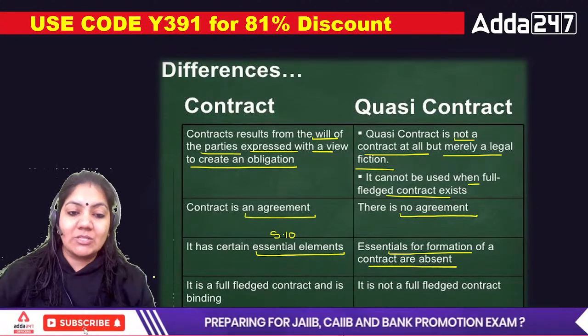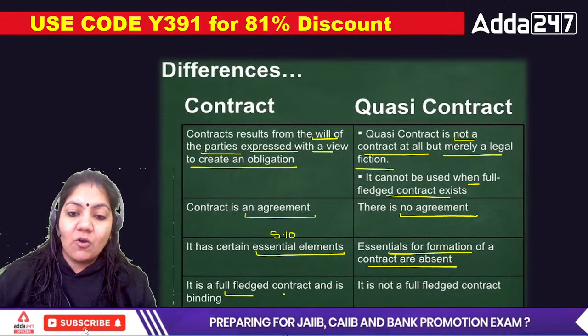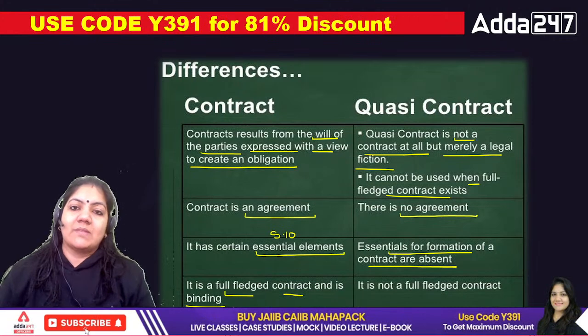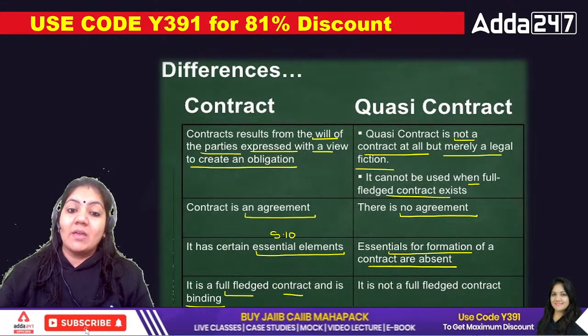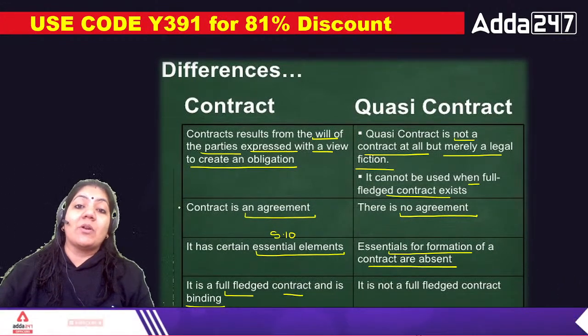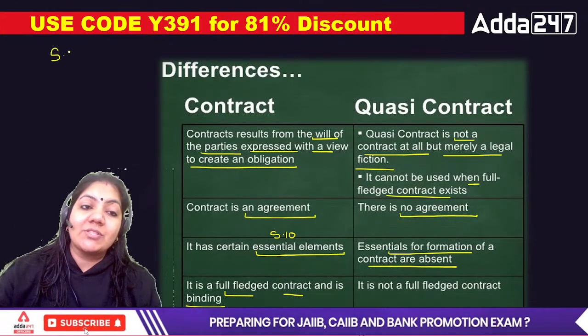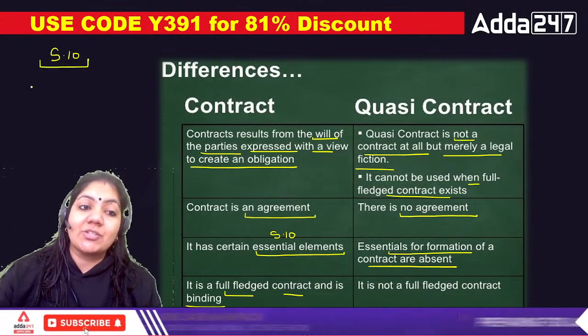The last one is, is it a full-fledged contract and binding? In a contract, yes. Why? Because it fulfills the essential points of a contract. And what are the essential points of a contract that are mentioned in Section 10?